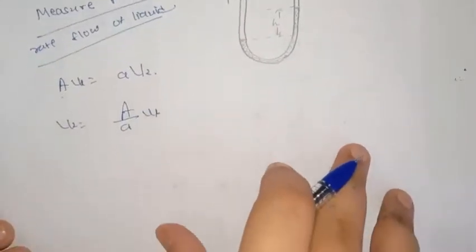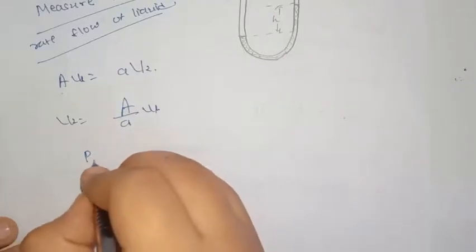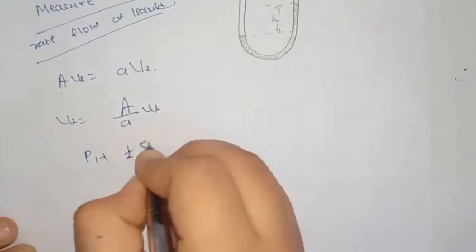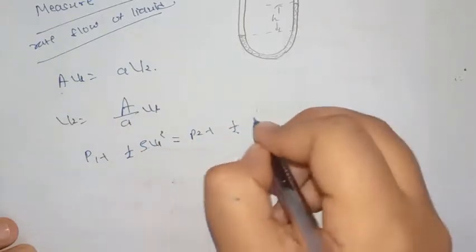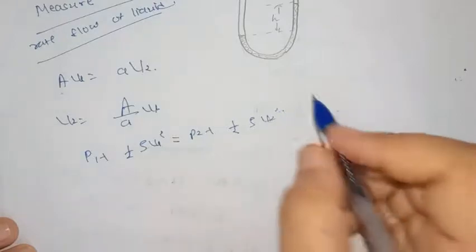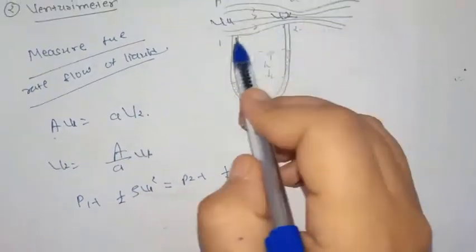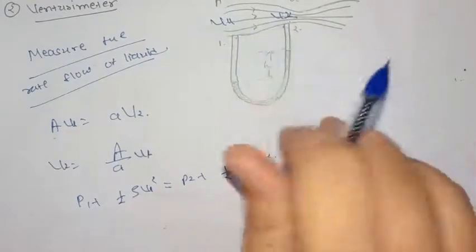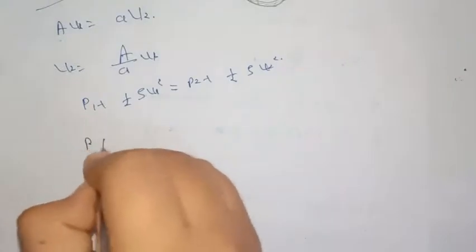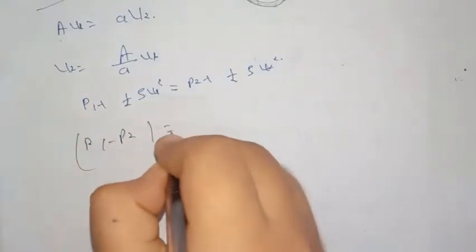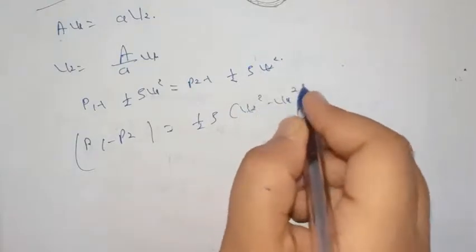Now using Bernoulli's principle, we can write P1 plus half rho V1 square is equal to P2 plus half rho V2 square. Here we have not considered the height difference because the height difference in these 2 points is very negligible. So from this we can write P1 minus P2 is equal to half rho into V2 square minus V1 square.